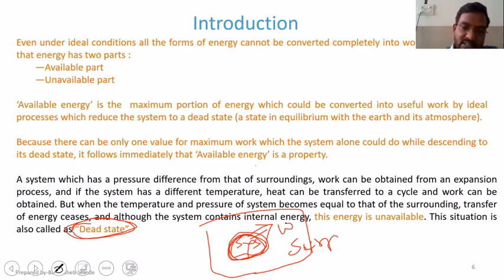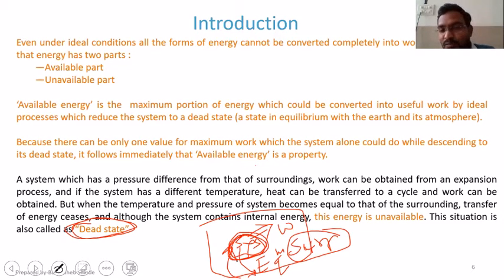But when that system and surrounding have attained an equilibrium condition or equilibrium state, it means now the system's pressure and temperature are the same as that of the surrounding pressure and temperature, right? And if the pressure and temperature of system and surrounding are the same, I cannot transfer energy from system to surrounding or surrounding to system.